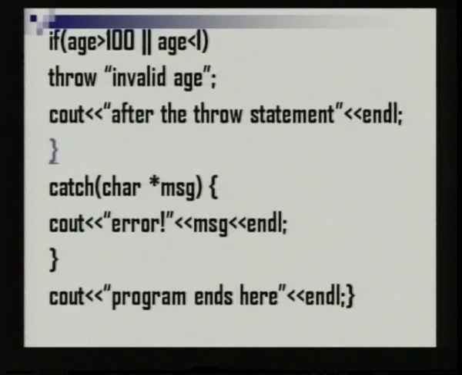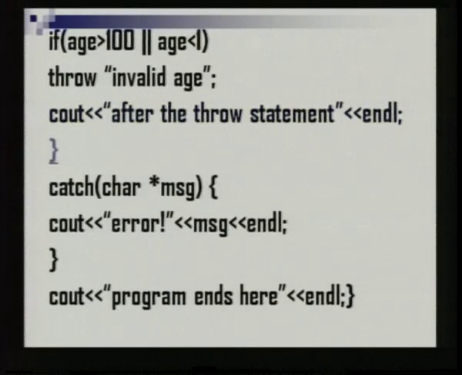And what are we checking over here? If the age is between 1 and 100, there is no problem, but if the age is either less than 1 or greater than 100, an exception has to be thrown. The value following the throw keyword is a string. This indicates the type of exception, or the type of catch handler that is to be caught. So, a catch handler which can handle a string has to be caught. Then we have cout after the throw statement, and we are closing the guarded section.